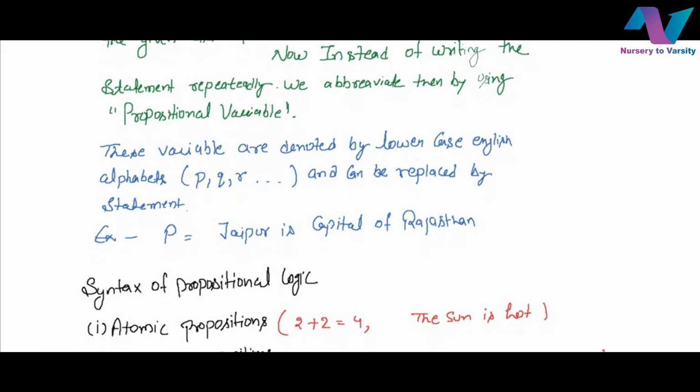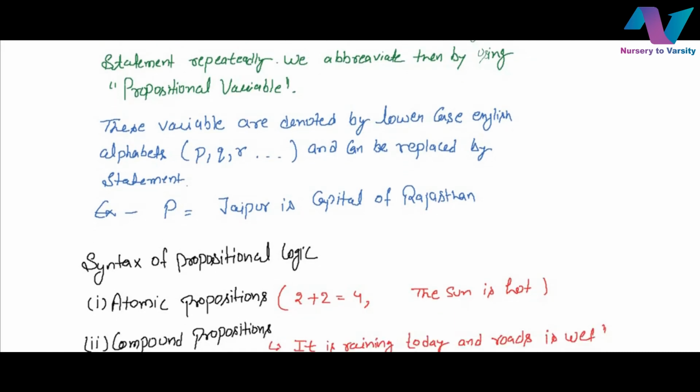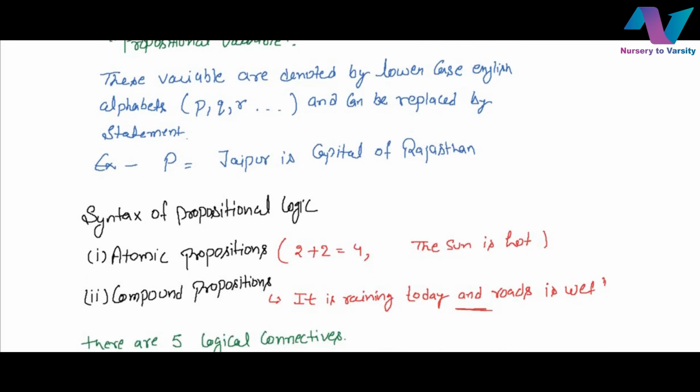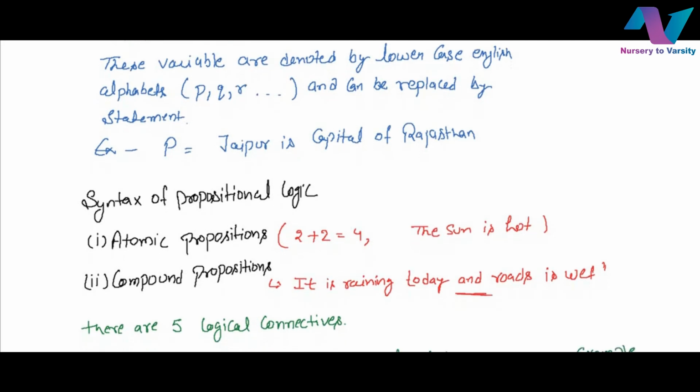Now we have to discuss the syntax of propositions. We have two types of proposition: one is atomic, one is compound. An atomic statement is a statement of proposition which does not contain any connective, and it is also called a prime statement. Examples are the single statements "2 plus 2 is 4", which is true, and "sun is hot", again a true statement. These are atomic propositions.